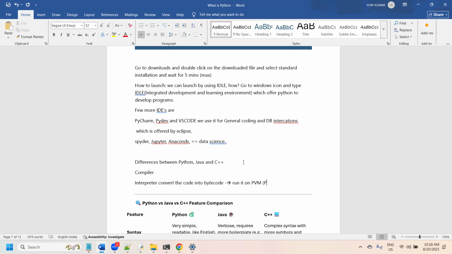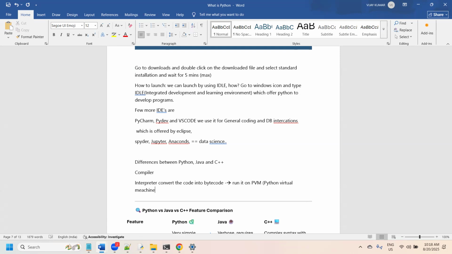Python virtual machine. Once it executes, the output displays in the shell. So these are the steps behind it.